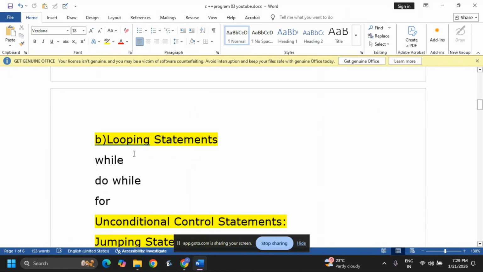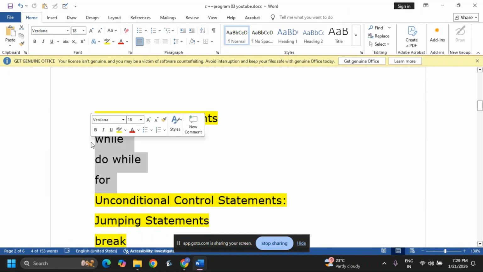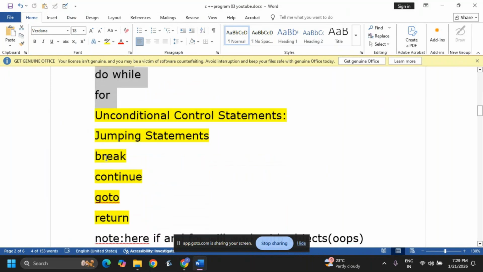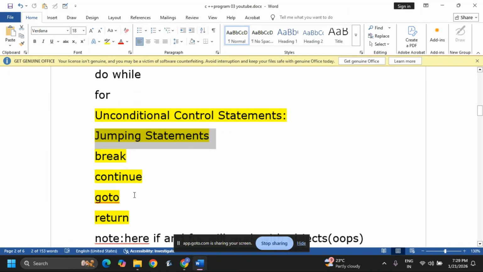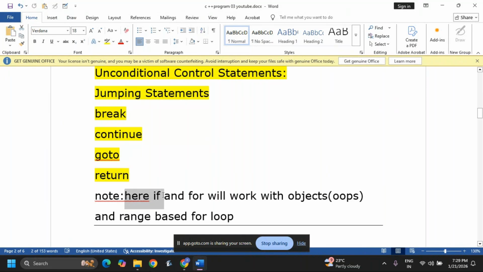When it comes to looping statements, there are while loop, do while, and for. Next, unconditional statements: in that, the jumping statements are break, continue, goto, and return. And note here, the if and for loop will work with objects also.